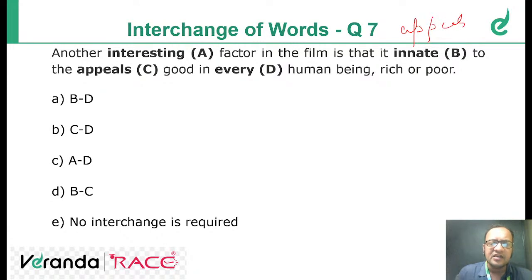What does innate mean? Congenital, which is present since birth. Innate means a quality that is present since birth or is the basic quality of a human being. So the film is that it appeals to the innate good.